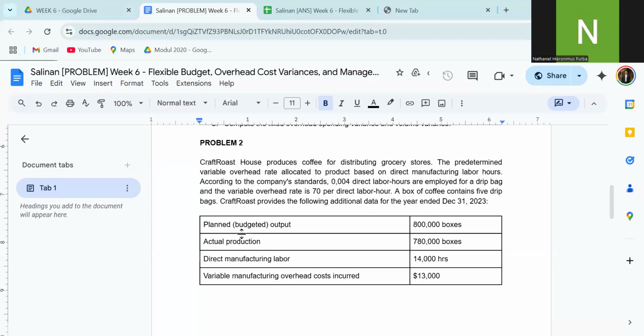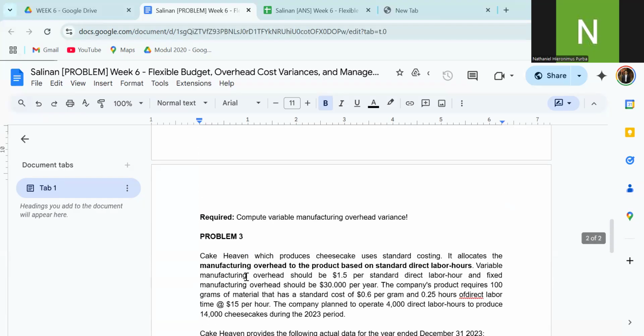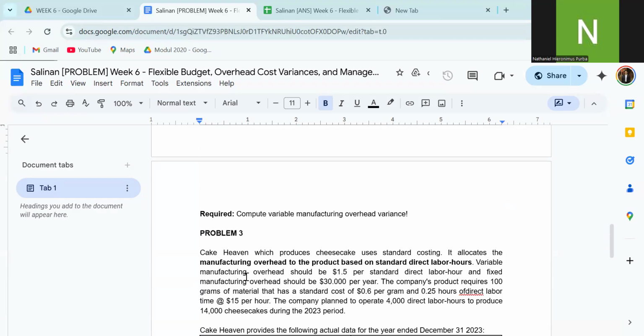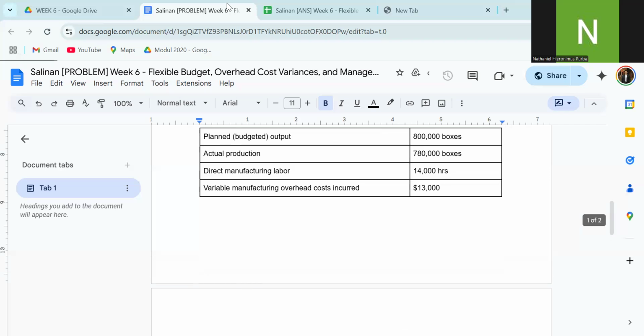A box of coffee contains 5 drip bags. Craft Roast provides the following additional data for the year ended December 31, 2023. Given this data, we are required to compute the variable manufacturing overhead variances.